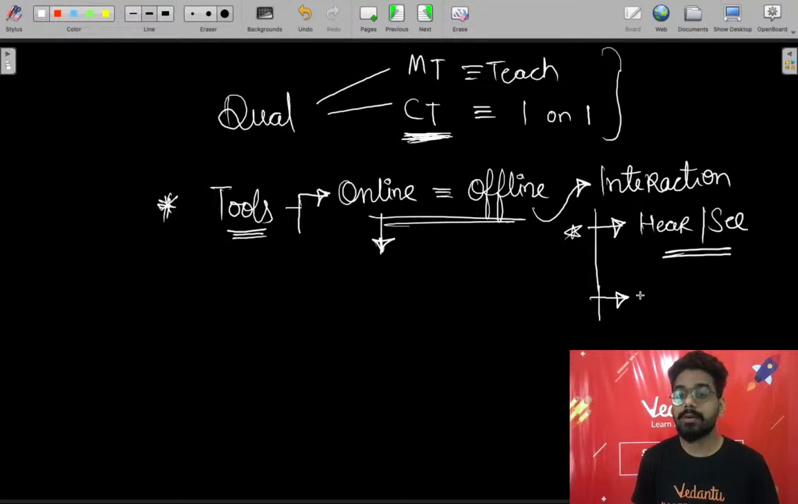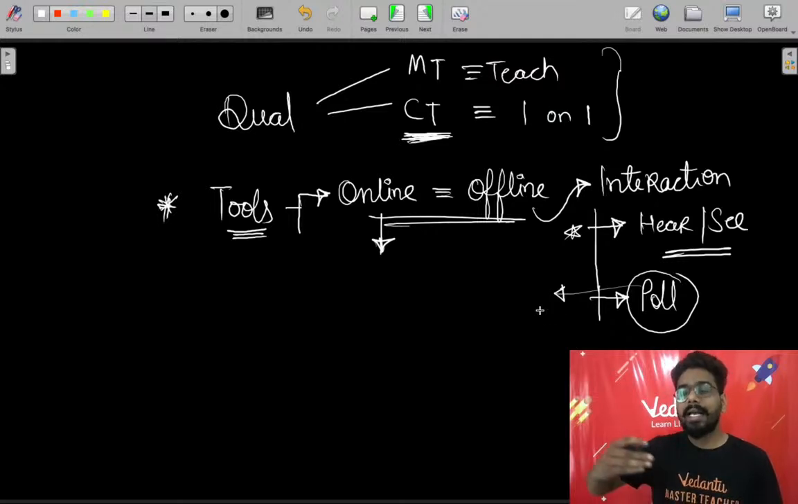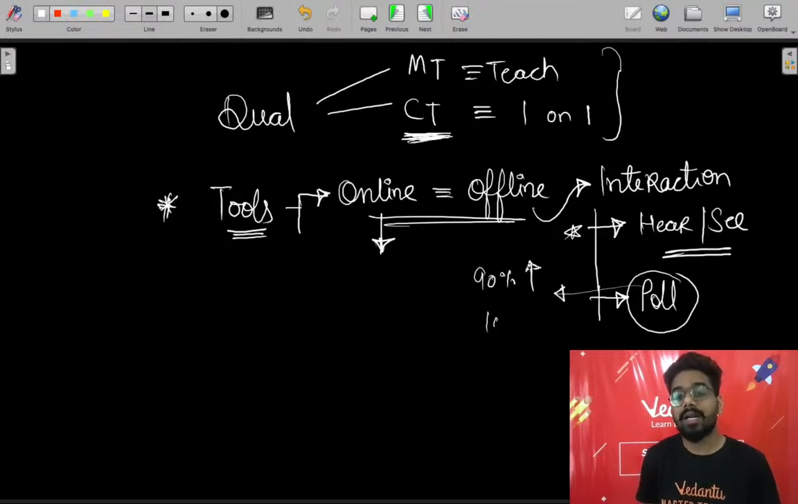Apart from this, we know the choice of you people. Like if you all are feeling confident in a particular topic, if the point is clear or not clear, we will have the poll engagement. For example, the 90% people are saying the topic is very clear, and the 10% people are saying the topic is not clear. So this is a poll section.